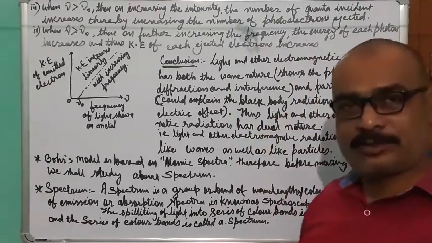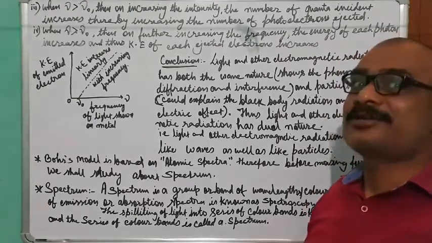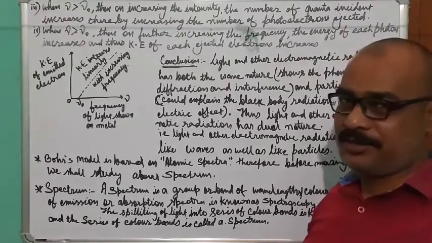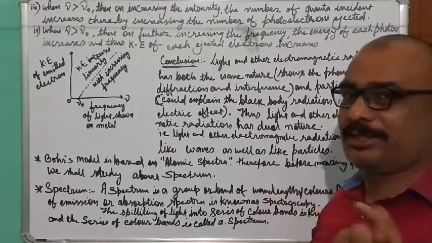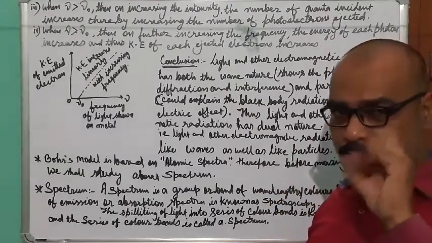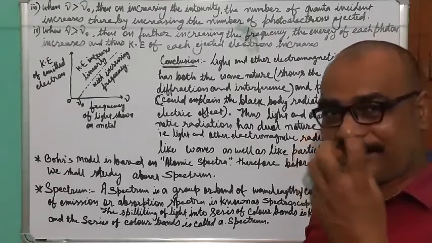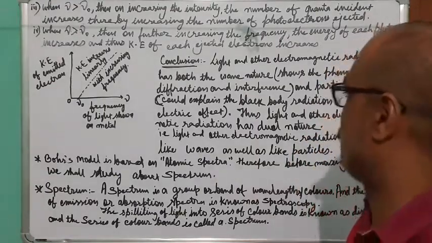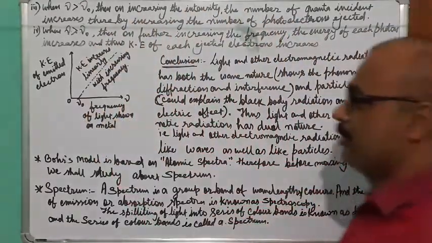When you increase the electromagnetic radiation, it will increase the kinetic energy of the ejected electron, because to eject the electron only the threshold energy is required. So whatever the excess quantity of energy is produced here will be utilized as kinetic energy. So the movement of the photoelectron will become fast because it will get more kinetic energy. Okay, and this observation we have depicted as a graph.